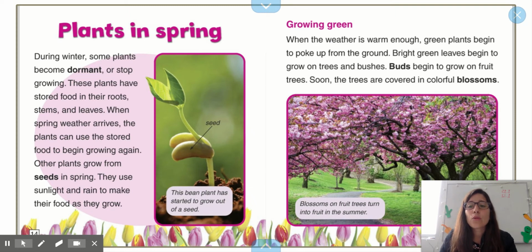Other plants grow from seeds in spring. They use sunlight and rain to make their food as they grow. This plant has started to grow out of a seed.